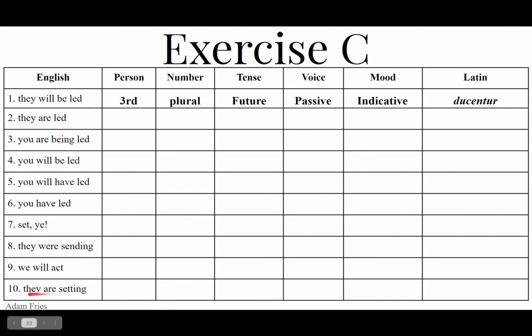Number 10, they are setting. They are setting is third person plural. They are doing it right now in the present time, present tense. Active voice and indicative mood of pono, ponere, posui, positus. We want the present stem pon, first principal part, chop off the O, and then you add a U before the NT because it's a third conjugation. Ponunt, P-O-N-U-N-T, ponunt.